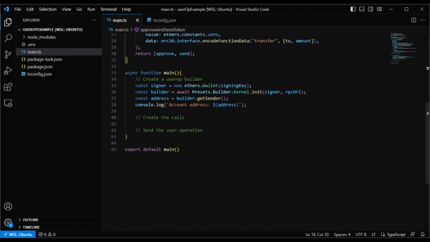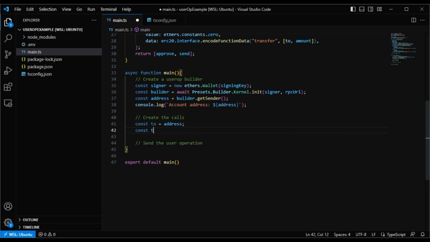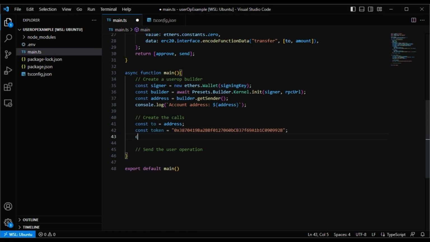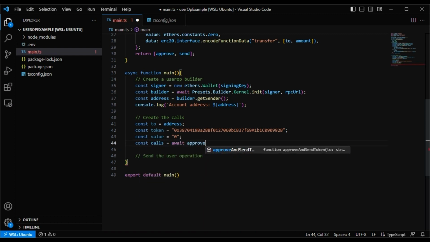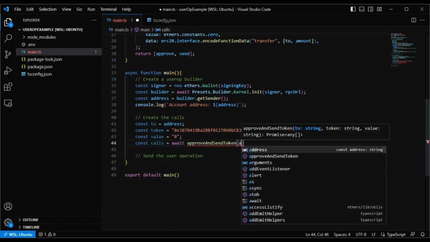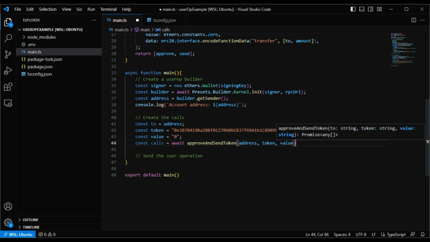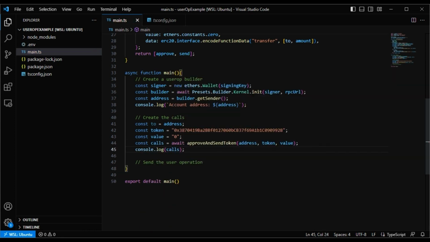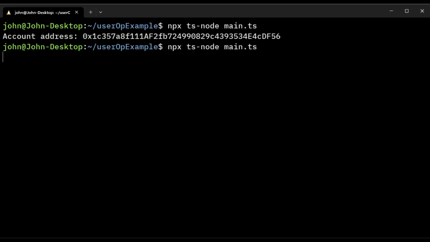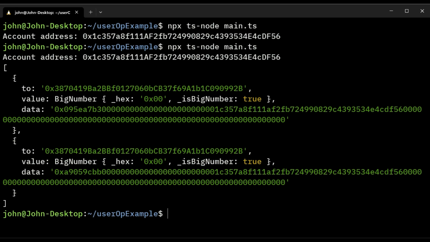We can now use the approve and send token function in our main function. Let's just send the token to ourselves. Paste in the ERC-20 token address, and set the value to transfer to 0. We'll also print the calls to the console so that we can see that it worked. Great, everything looks good. Or at least it would if we could read hexadecimal like MetaMask users.